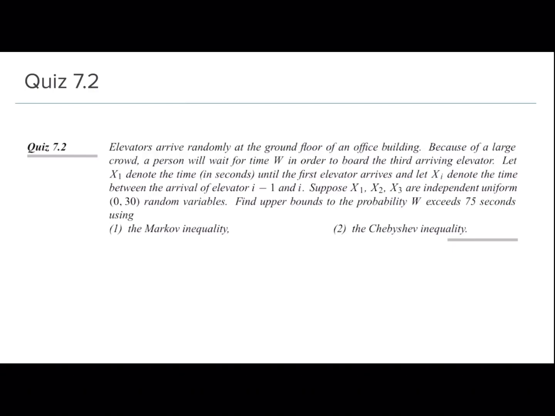Let x1 denote the time in seconds until the first elevator arrives, and let xi denote the time between the arrival of elevator i minus 1 and i. Suppose x1, x2, x3 are independent uniform random variables distributed between 0 to 30, and we have to find the upper bounds to the probability W exceeds 75 seconds using the Markov inequality and the Chebyshev inequality.